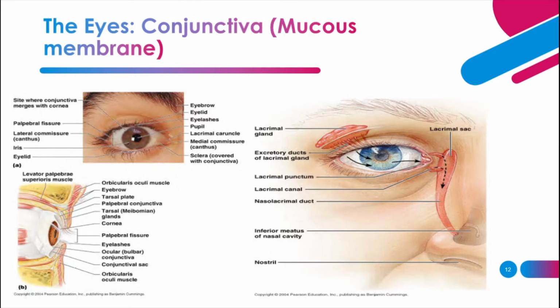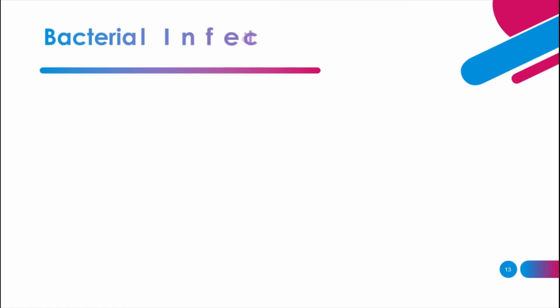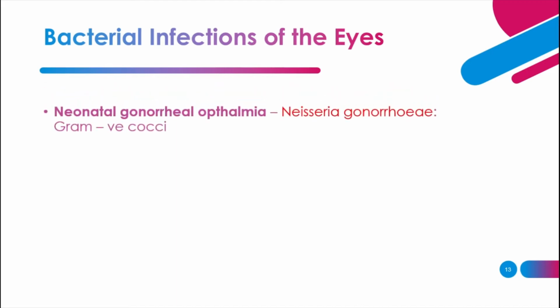Now let us see the next one, that is the various infections of the eyes, and it is generally referred to as the ophthalmia neonatorum, mainly caused by the neonatal gonorrheal ophthalmia, mainly caused by the Neisseria gonorrhoeae.